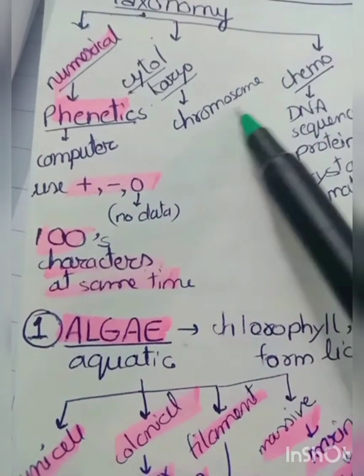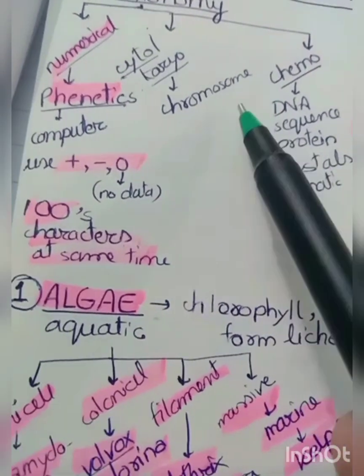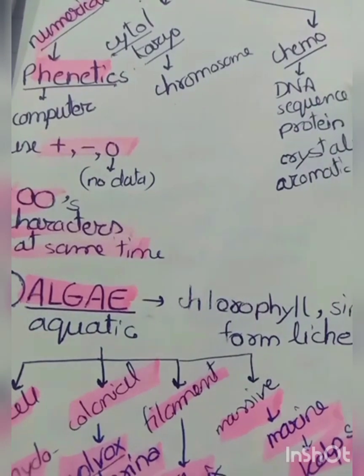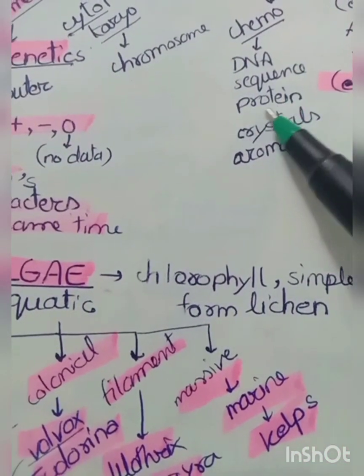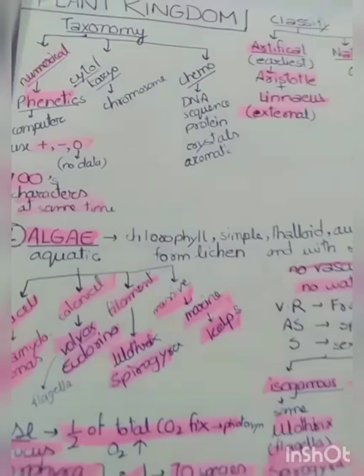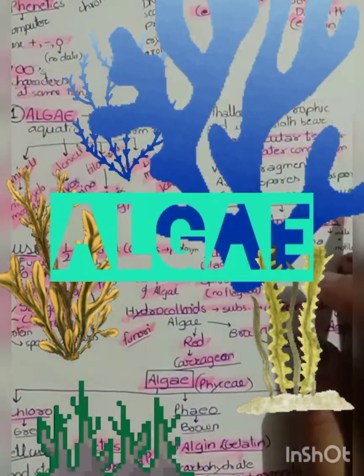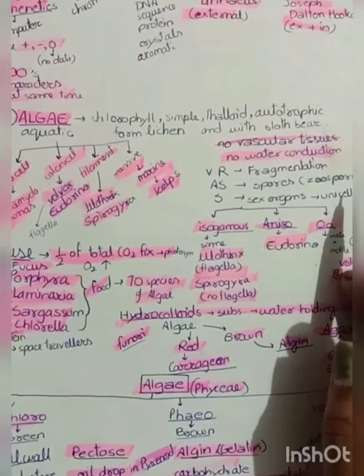Next is karyotaxonomy, that deals with the chromosomes and its materials like DNA. Last is chemotaxonomy. It deals with DNA sequence, protein crystals, and aromatic substances. Now let's study about algae. First of all, let's learn about the characteristic features of algae.